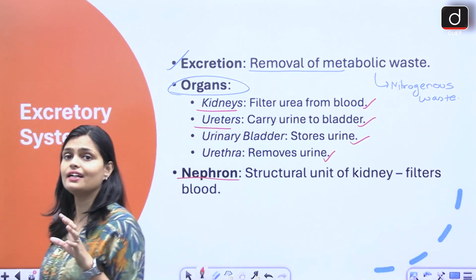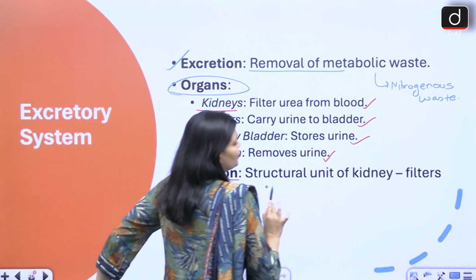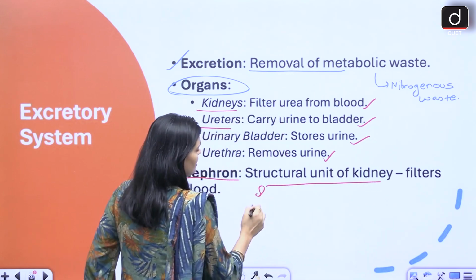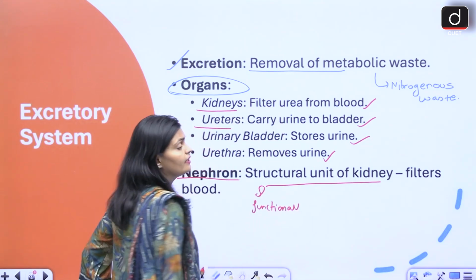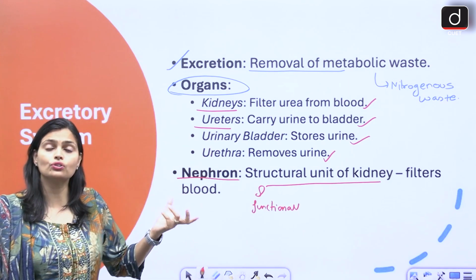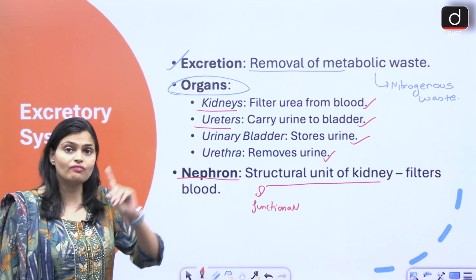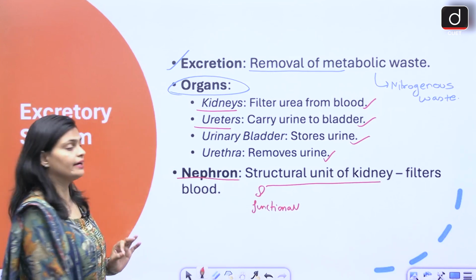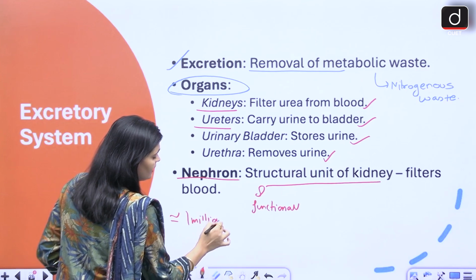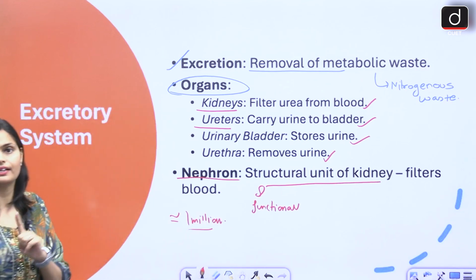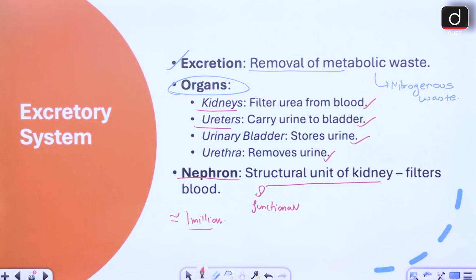So you can say that nephrons are the structural and functional unit of the kidney, because nephrons alone help in the formation of urine, and approximately 1 million nephrons are present in one kidney. Okay, so this is about your excretory system.